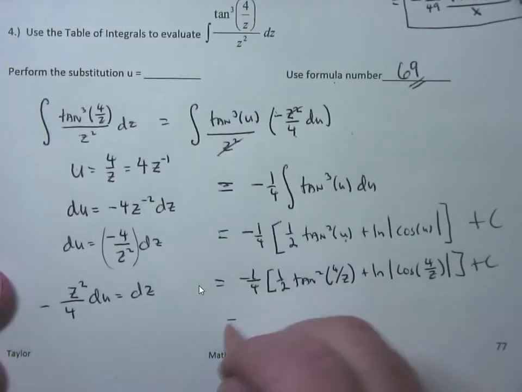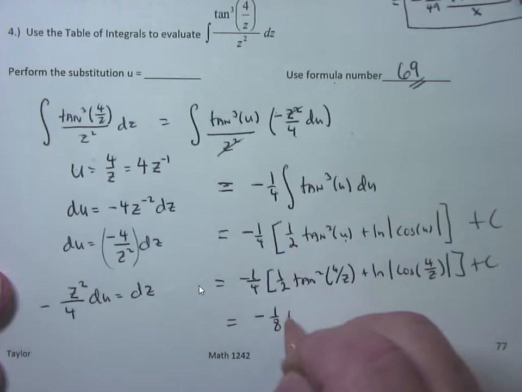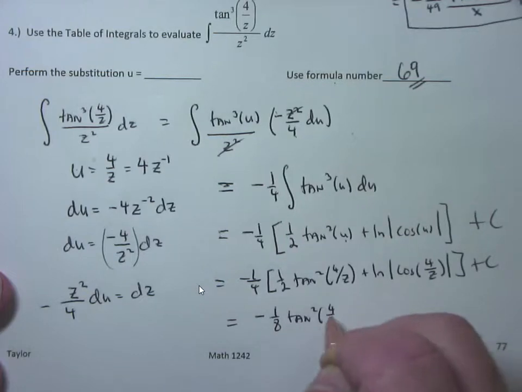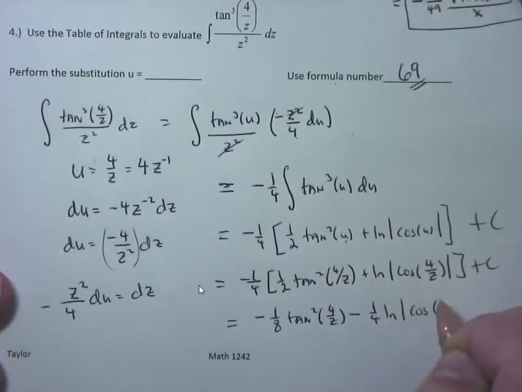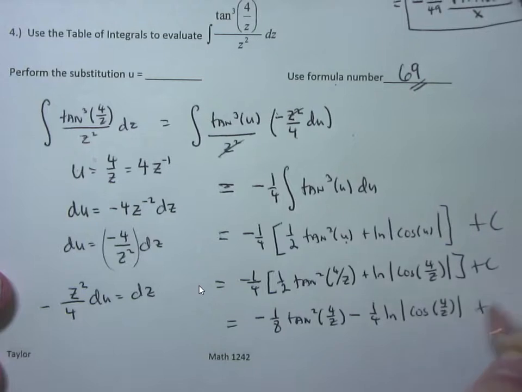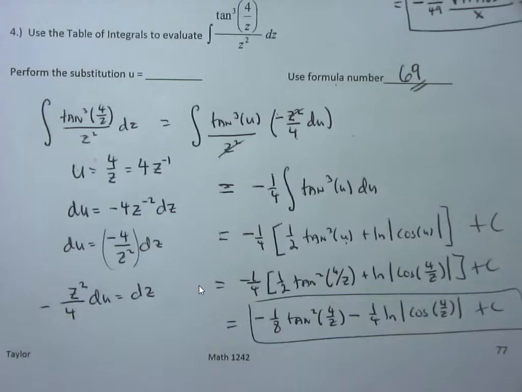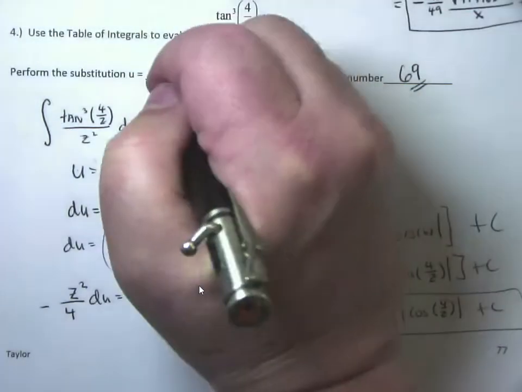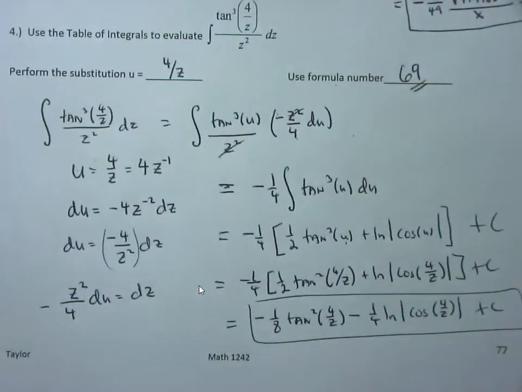So if it's a multiple choice question, the answer that you would have seen in terms of A, B, C, D, E would be negative 1/8 tangent squared of 4 divided by z minus 1/4 the natural log of the absolute value of the cosine of 4 divided by z plus c. That's what the multiple choice answer would look like. And again, in this problem, you would let u equal 4 divided by z was the trick. Does that make sense?